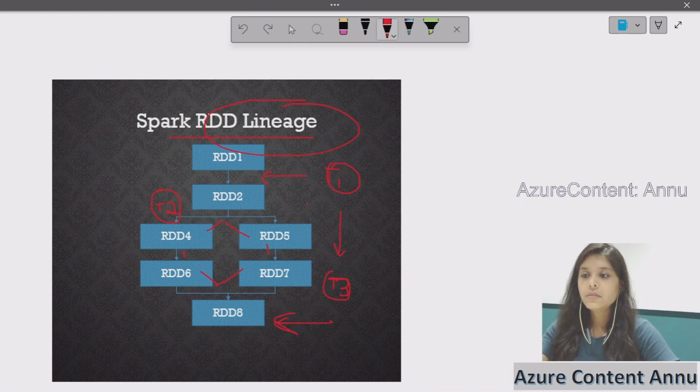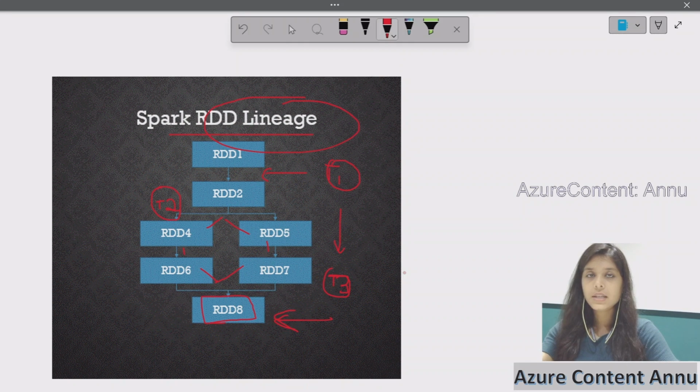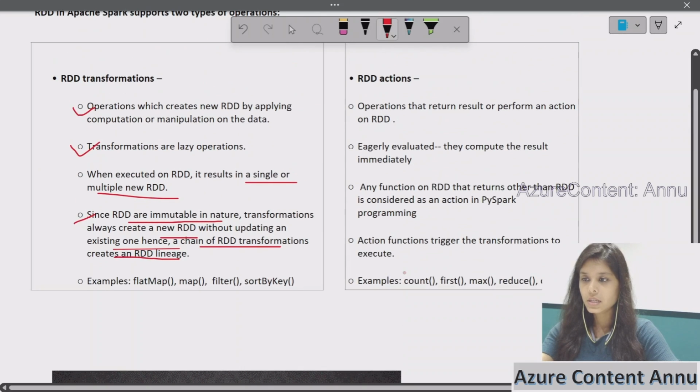Whenever we apply multiple transformations on top of RDDs, they are memorized in the Spark cluster memory, but they won't get executed unless some action is called on top of the transformation logic. And it will result in a new RDD. So let's see what the examples of transformations in RDD are.